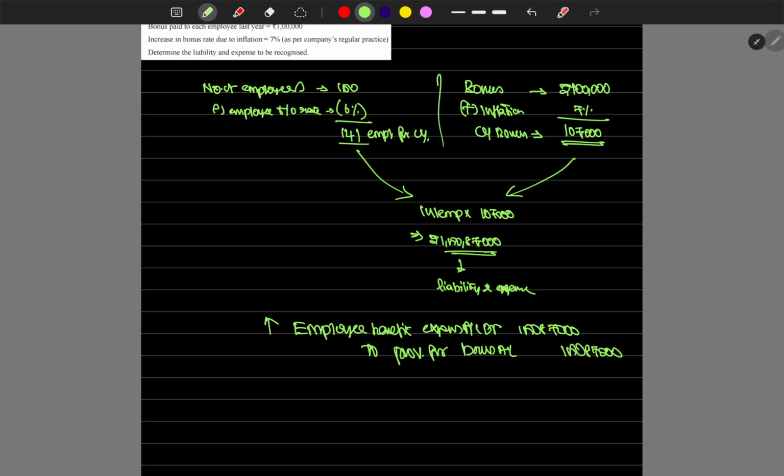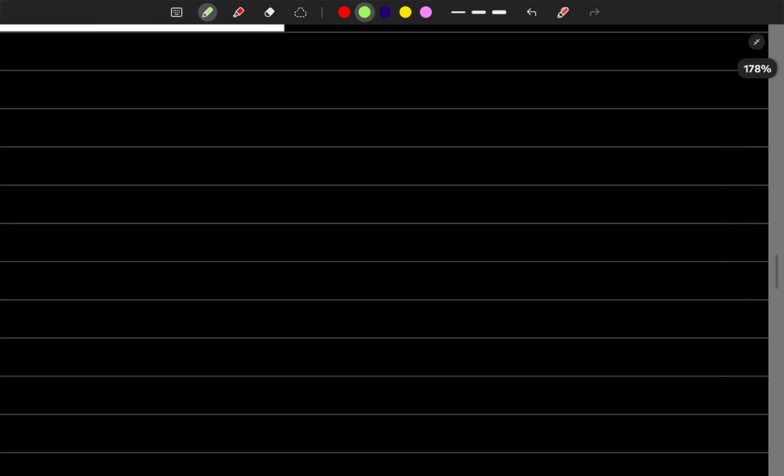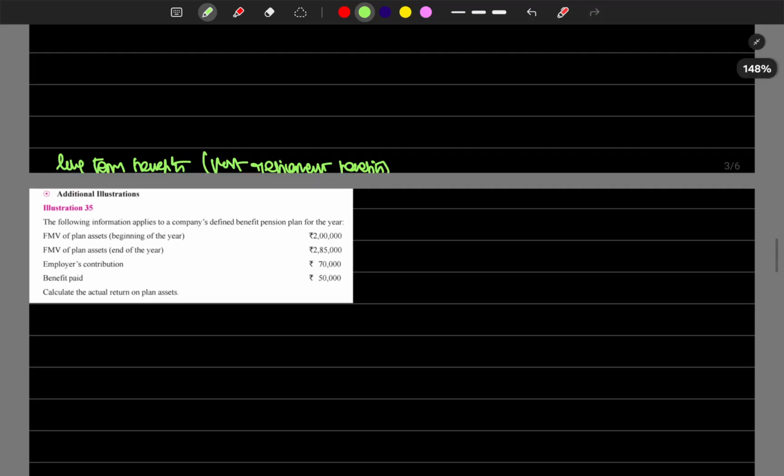We recognize the employee benefit expenses, which have increased, and we also allocate the provision amount of 1,50,87,000. That's it.